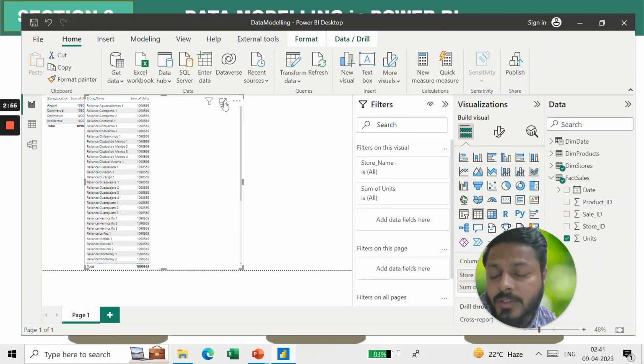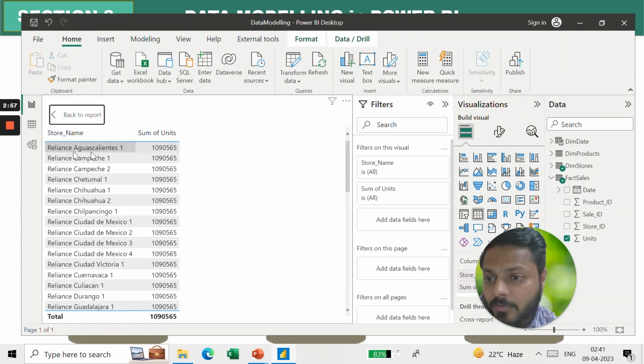Now if you see, for each store I'm getting the same number of units. This is the total number of units that has been sold for this particular data set, 10,90,565, but it is not showing me for each and every store. Why is that?